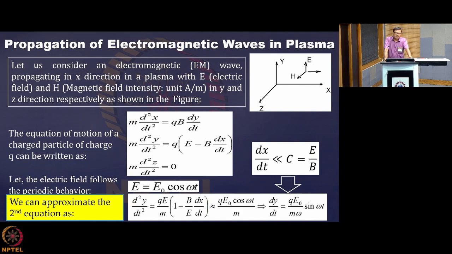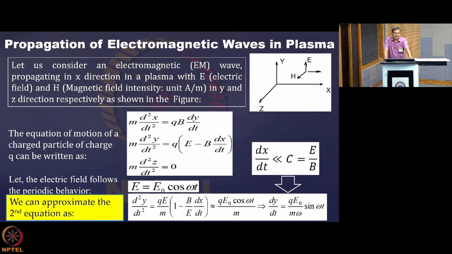Now, what is going on between plasma and the electromagnetic wave? There are two things: plasma, which is charged particles, and the electromagnetic wave, which propagates with its own speed.